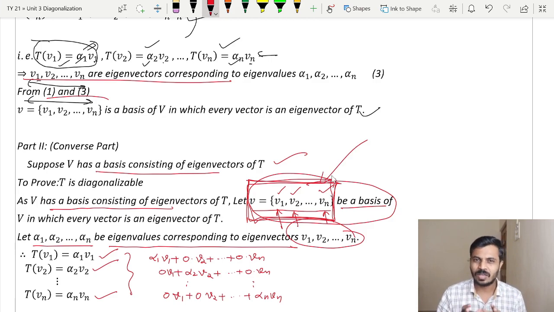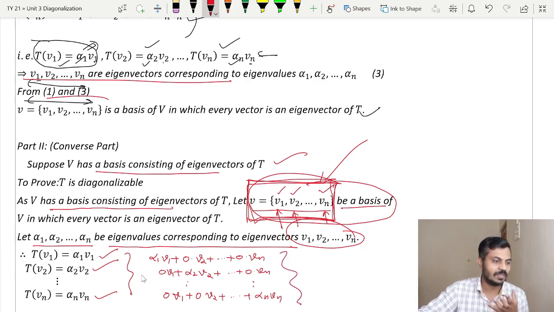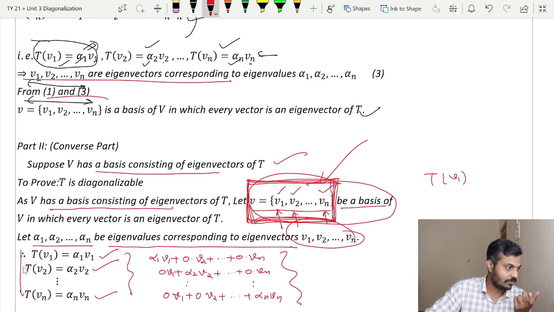So now we just have to do some manipulations. In order to show that the matrix representation with respect to this basis is a diagonal matrix, we need to find T of V1, T of V2 up to T of Vn, right? And that is what we got here. We got T of V1, we got T of V2, and we got T of Vn as well.